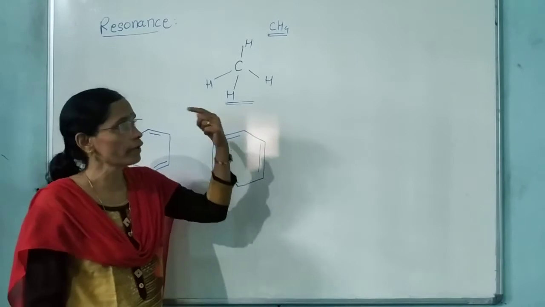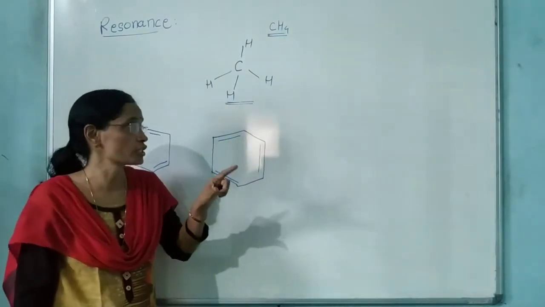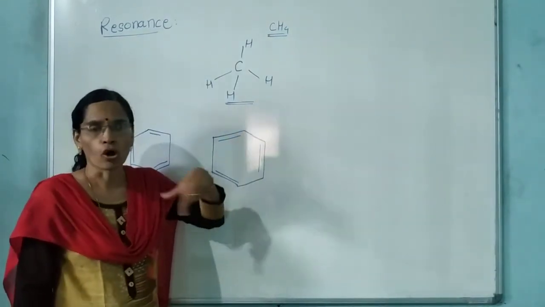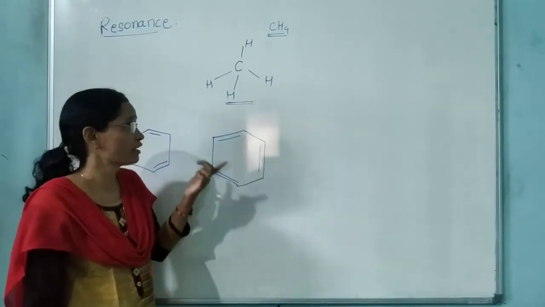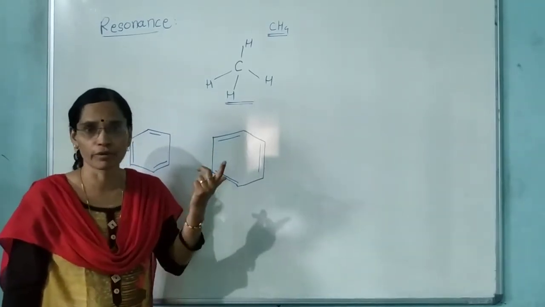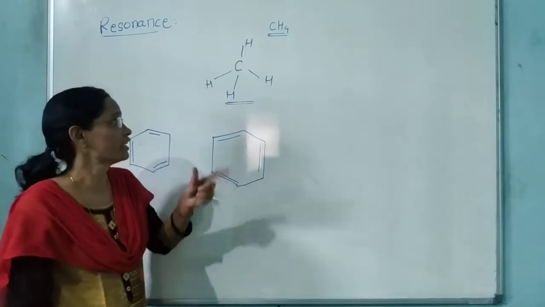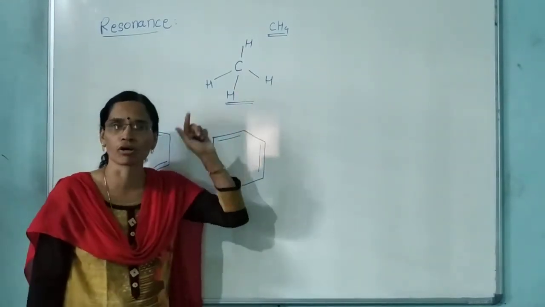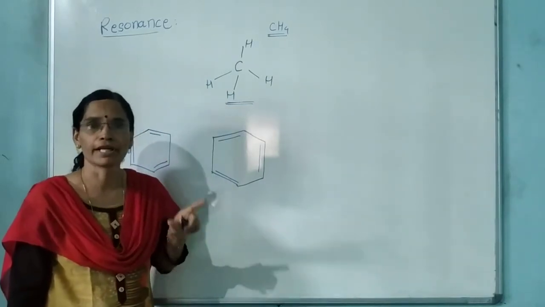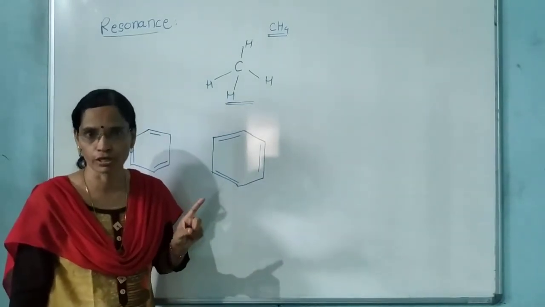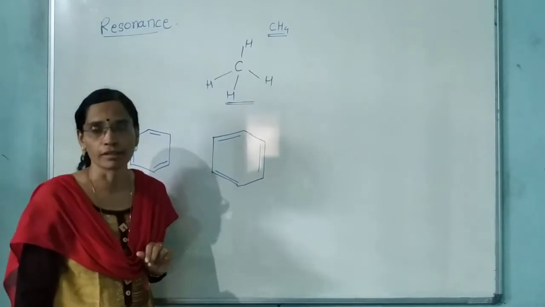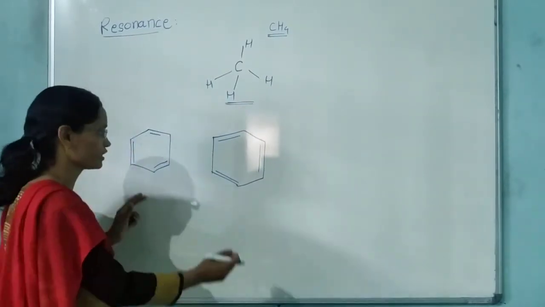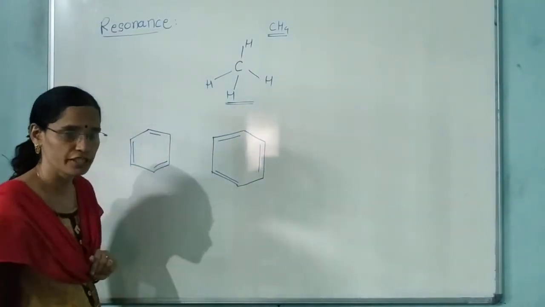There is no other structure possible for methane. All over the world, whether it is England, America or Japan, there is only one structure for methane, and it can explain all its properties. But what will happen when we consider the example of benzene?